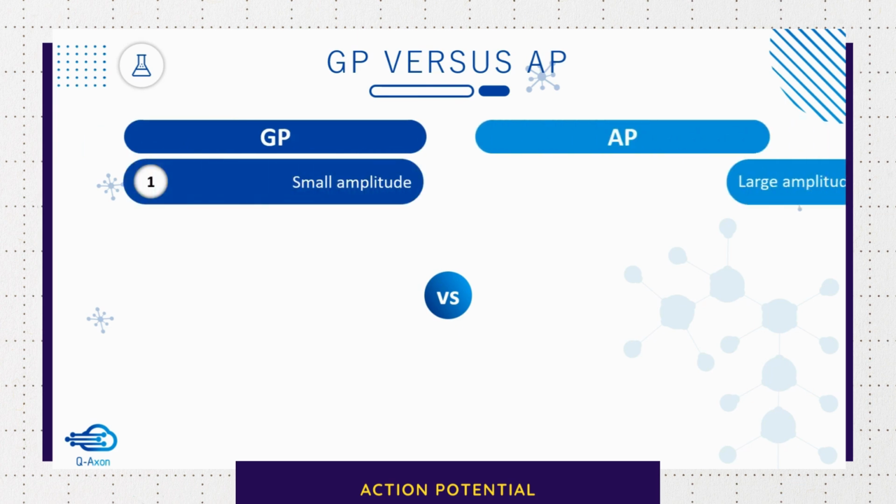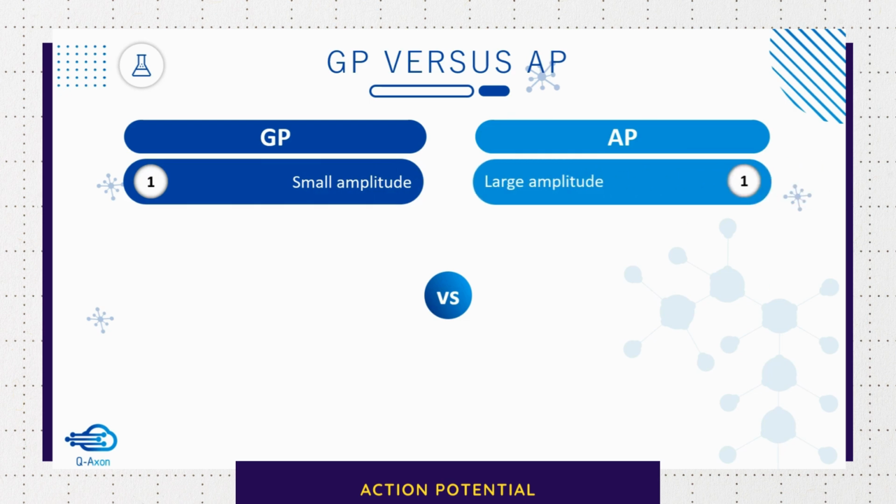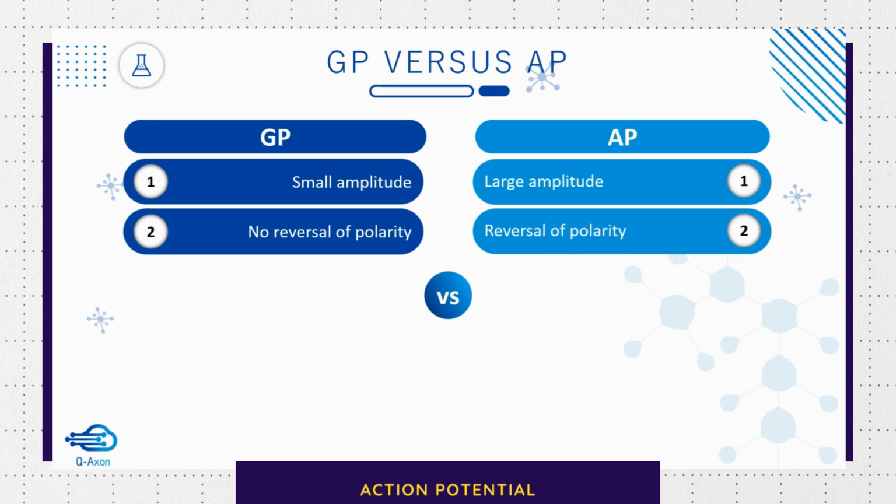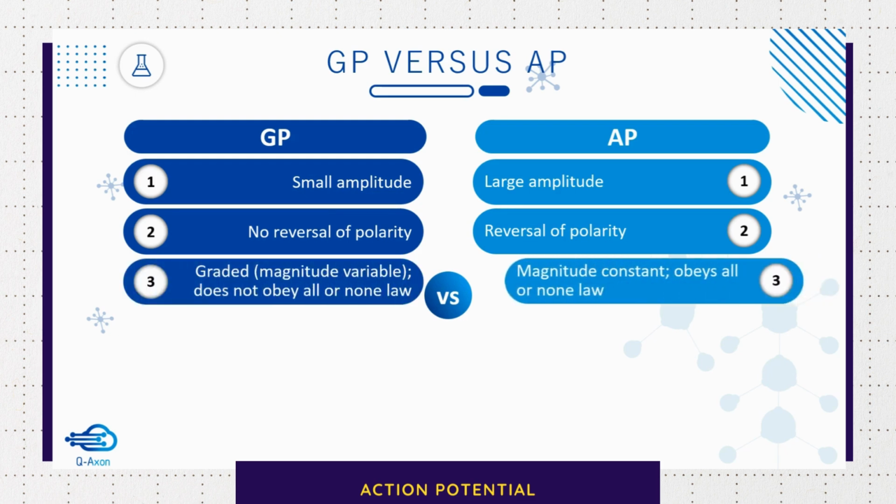So as we already saw, the graded potential is very small in amplitude, whereas the action potential is large in amplitude. Now, the graded potential does not demonstrate any reversal in polarity, whereas in case of an action potential, there is a reversal of polarity. Briefly, the inside of the cell becomes positive with respect to the outside.